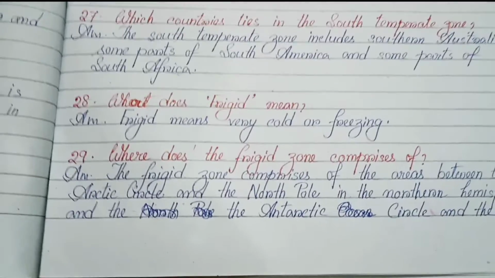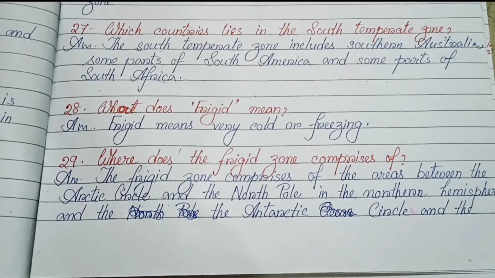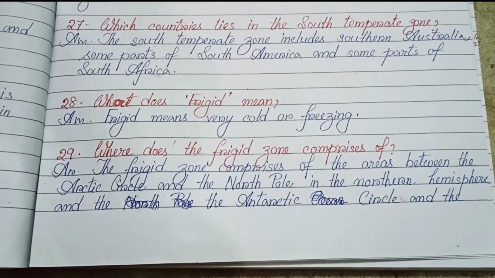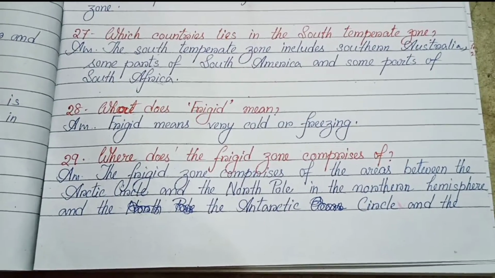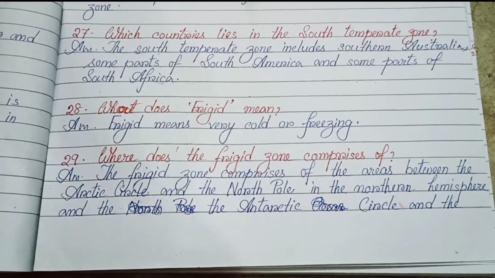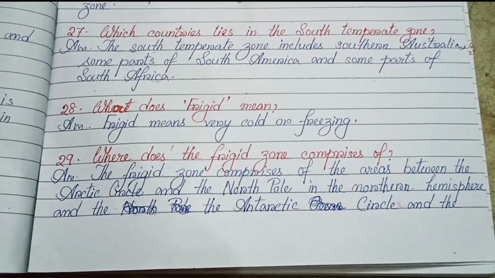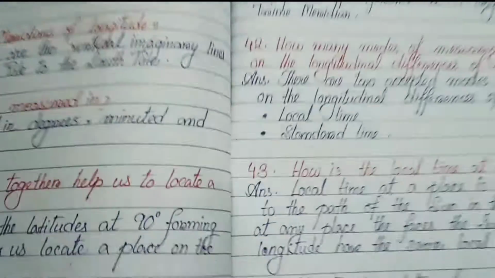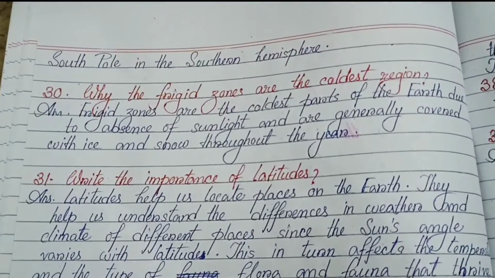Number 28. What does frigid mean? Frigid means very cold or freezing. Number 29. What does the frigid zone comprise of? The frigid zone comprises the areas between the Arctic Circle and the North Pole in the northern hemisphere, and the Antarctic Circle and the South Pole in the southern hemisphere.